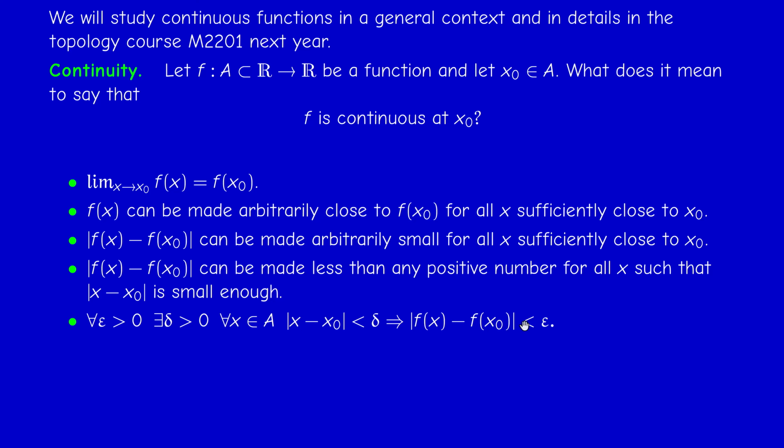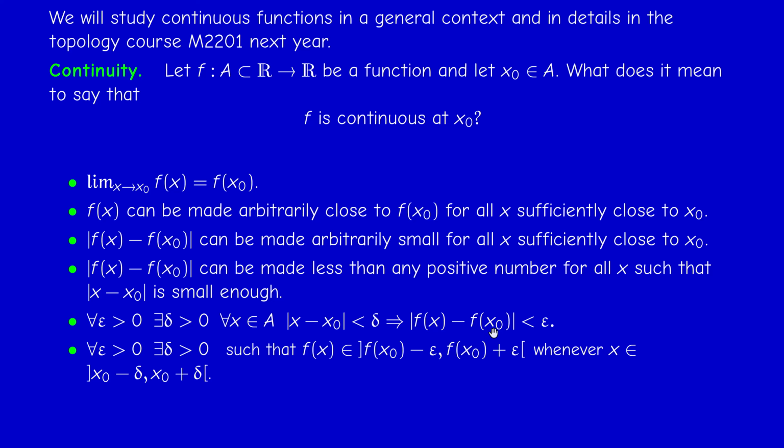And once again, you can think of epsilon as being the degree of accuracy of the approximation. So if I want to approximate f of x0 up to 9 decimal places, I take epsilon equal to 10 to the power minus 9. Okay, and then these two numbers actually have the same 9 decimal places. Of course I can rewrite this inequality: f of x minus f of x0 in absolute value is less than epsilon means that the difference is between minus epsilon and epsilon, or if you like, f of x is between f of x0 minus epsilon and f of x0 plus epsilon, and same thing for delta.